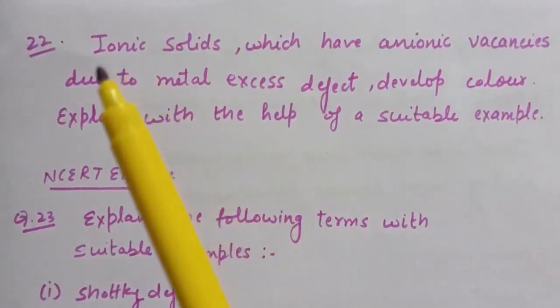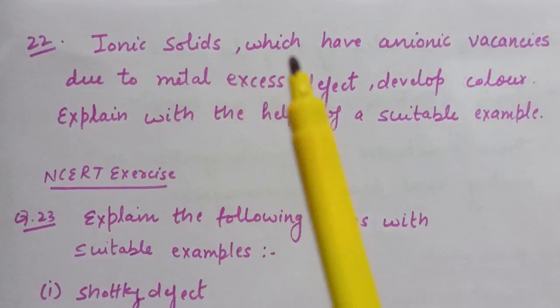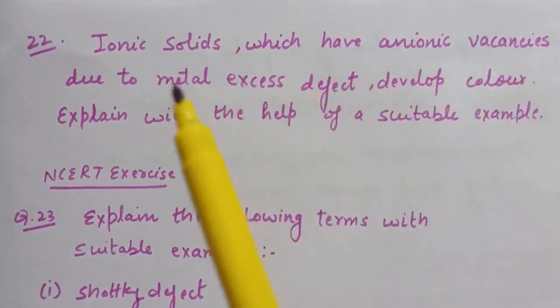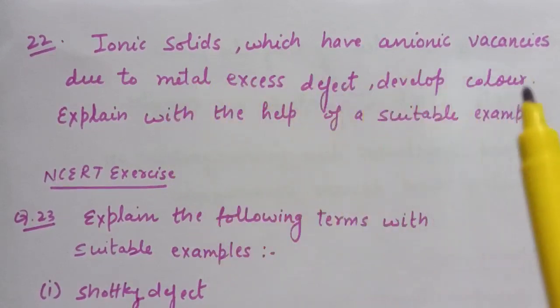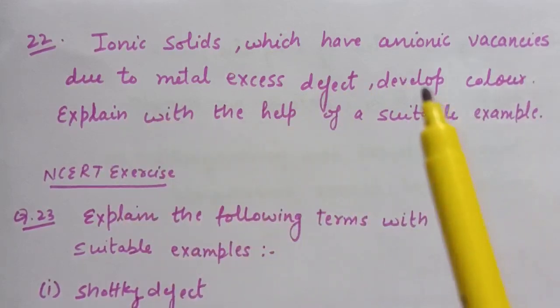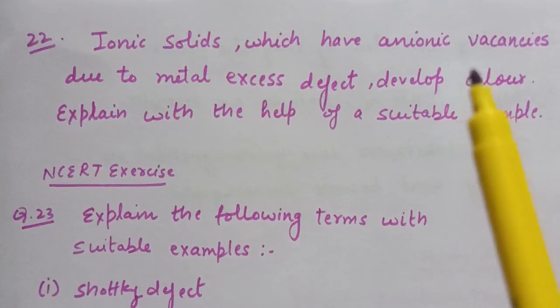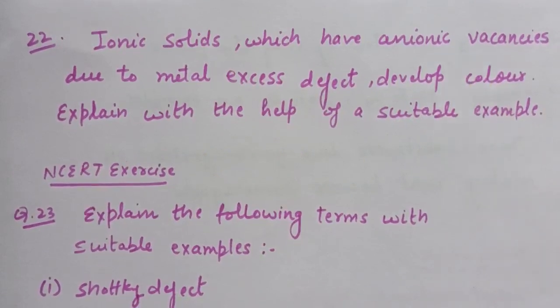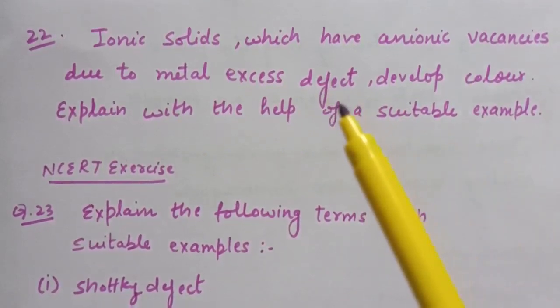Next question is question number 22. Ionic solids which have anionic vacancies due to metal excess defect develop color. Explain with the help of suitable example. This question was also discussed in the previous lecture.